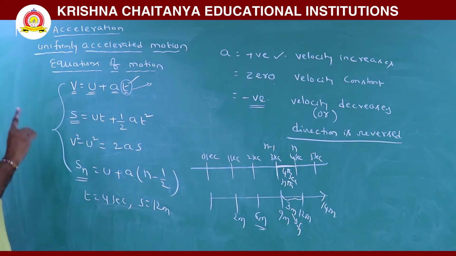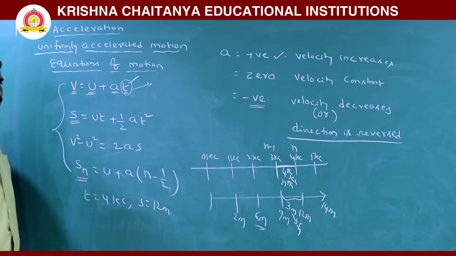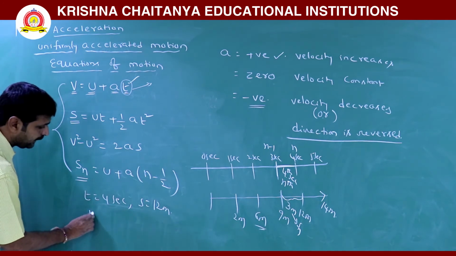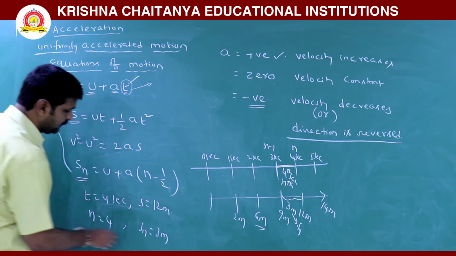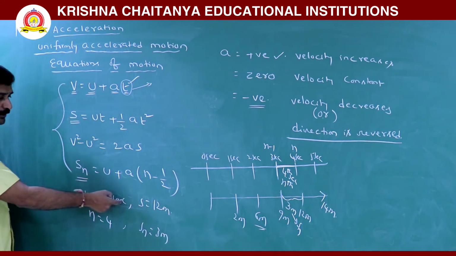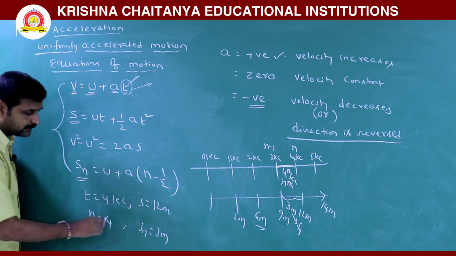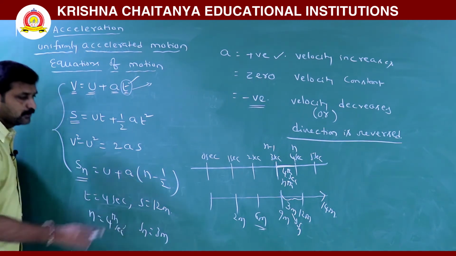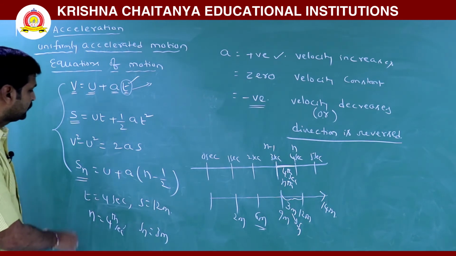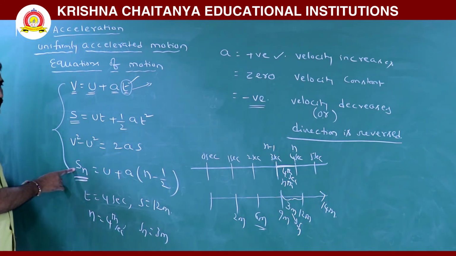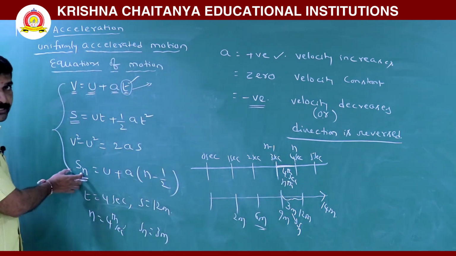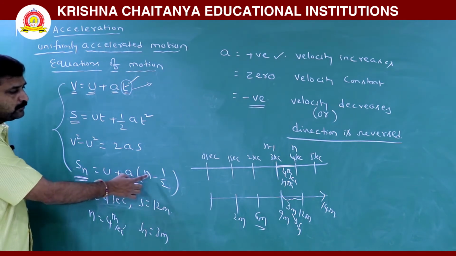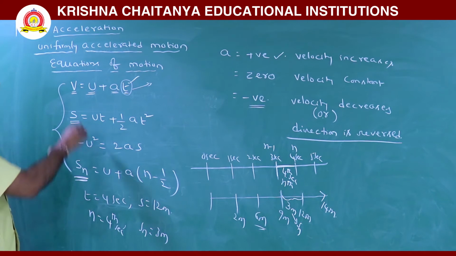Remember. So for that particular time interval, n is again 4, Sn is 3. It appears t is 4 seconds, but n is not 4 seconds, it is the 4th second. So remember that difference. Here this is the distance travelled in that particular nth second. So the expression for that Sn is u plus a into n minus half. These are equations of motion.